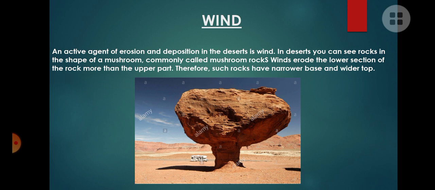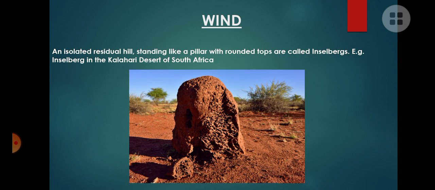So the wind always attacks the lower part more than the upper part. So the lower part of the rock is eroded much faster compared with the upper part. Because of this reason only we could see this type of mushroom shaped rocks in the deserts.